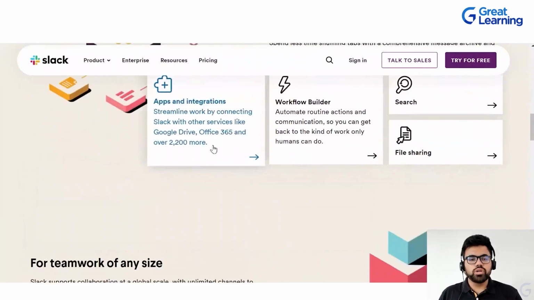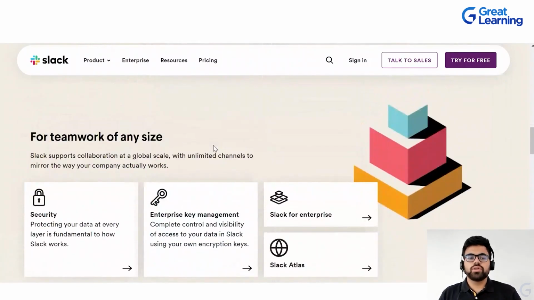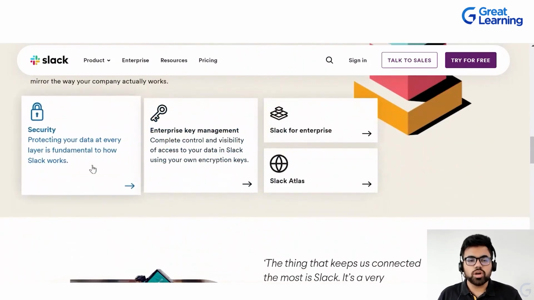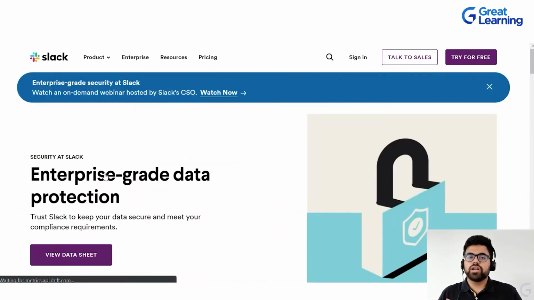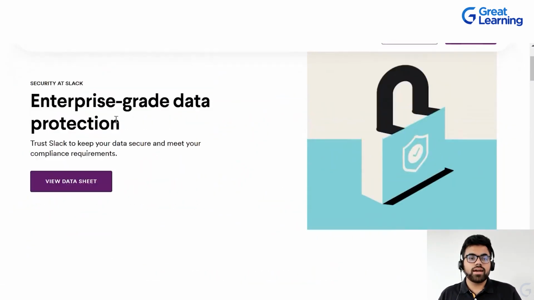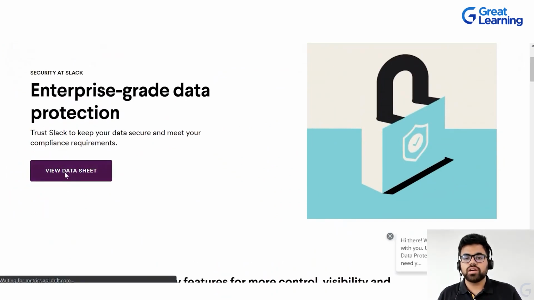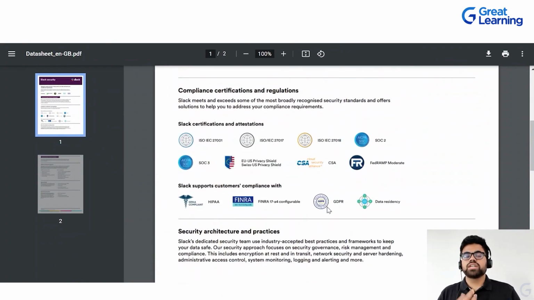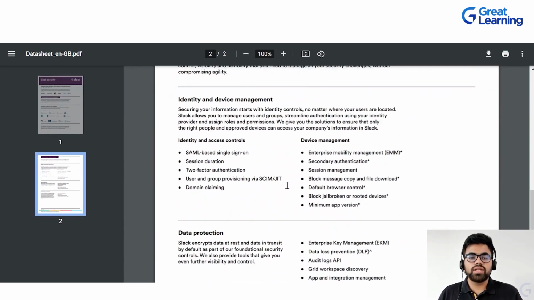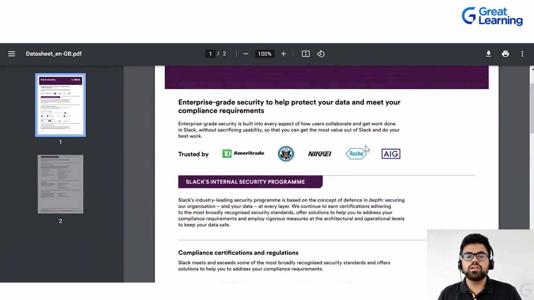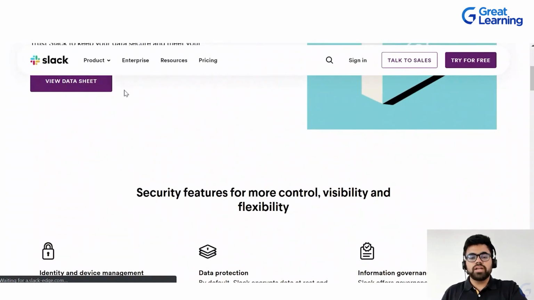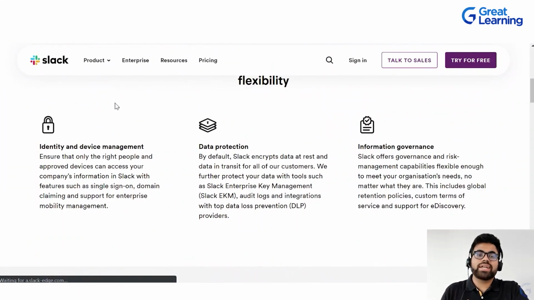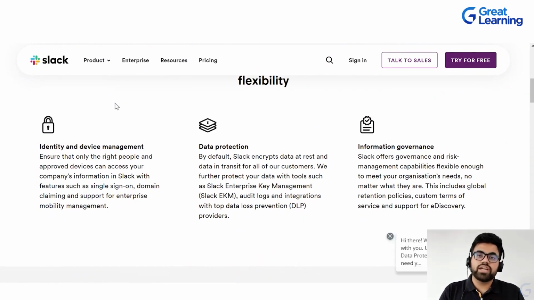All right. Now, if you want to know whether the work that you're doing is secure or not, in this security tab, you can actually know the fundamentals of how Slack works. So if you click on view data sheet over here, you can actually look at what the certifications are in terms of privacy, the European standards that are being followed over here. So all these things you can know in greater depth if you read this particular document. It is very transparent. It is very highly focused on protecting your data and identifying and managing the devices that you're working in. All right.